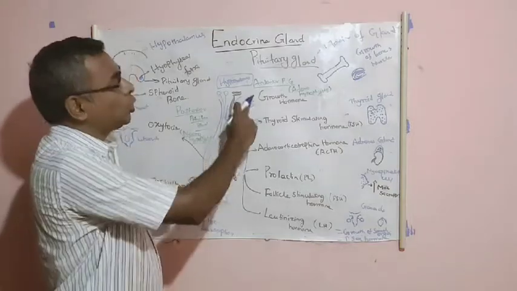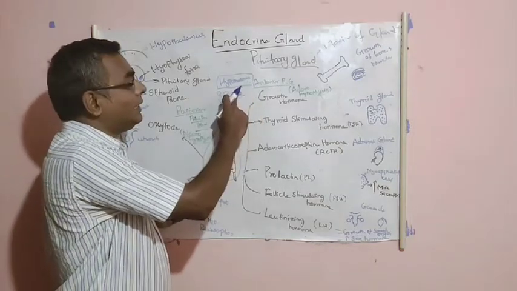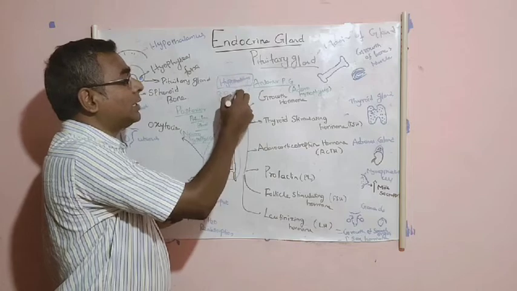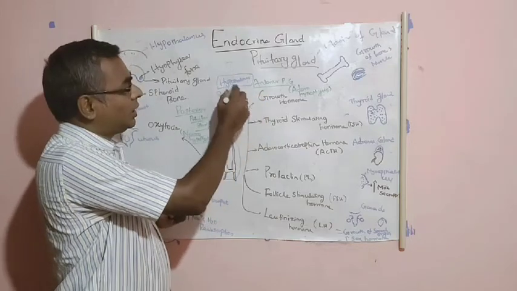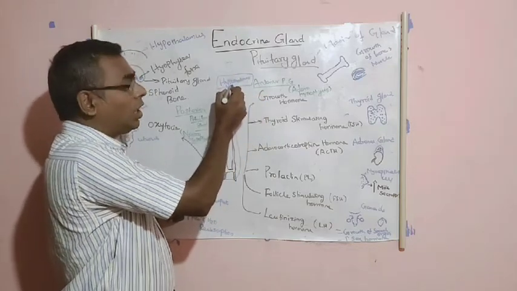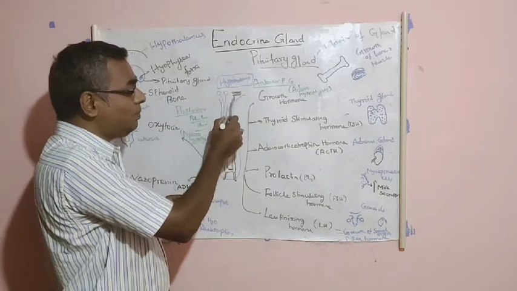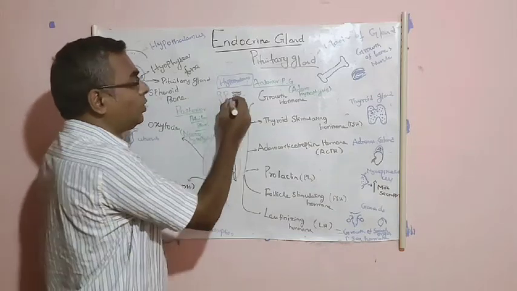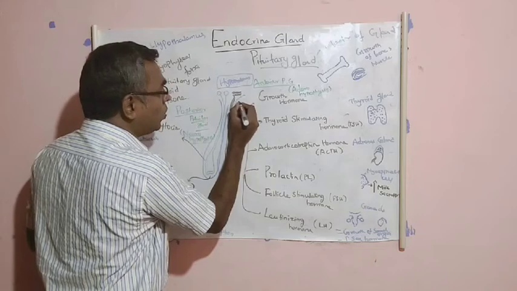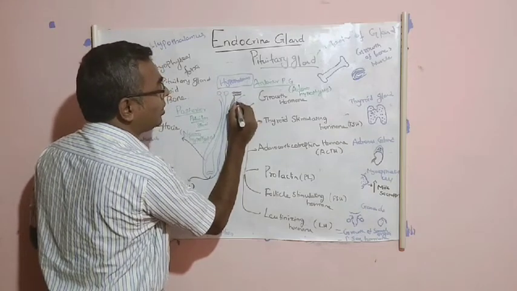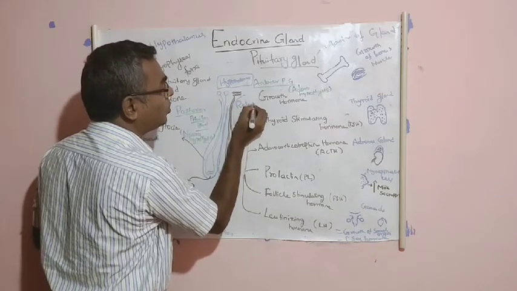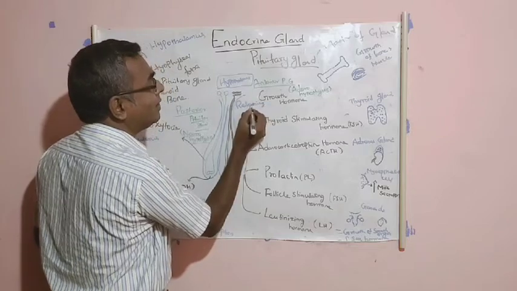But here it is totally different. The secretion of the anterior pituitary gland is controlled by a hormone through these blood vessels. How does it control? The hypothalamus secretes a special type of hormone called the releasing hormone.